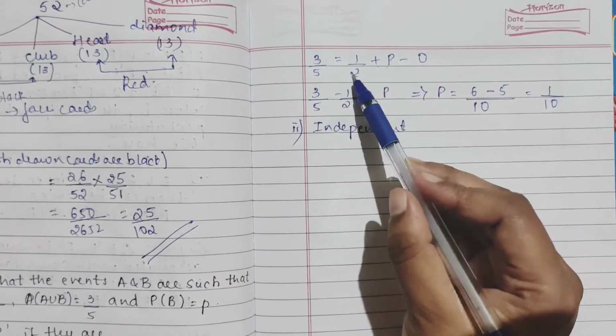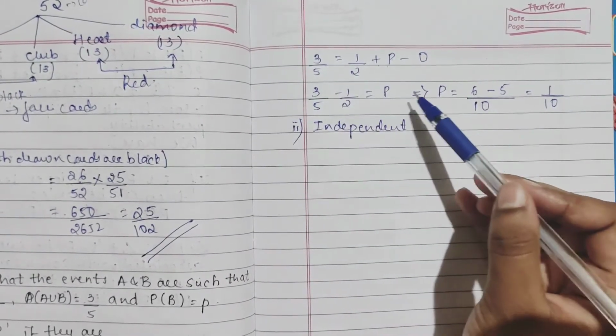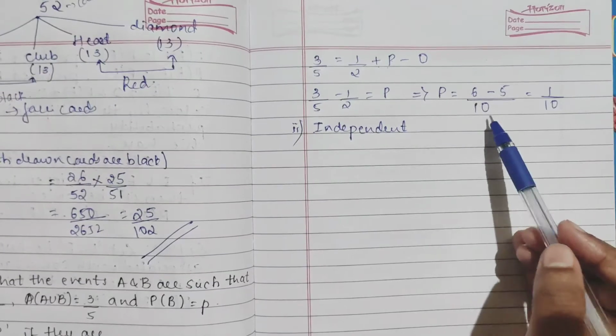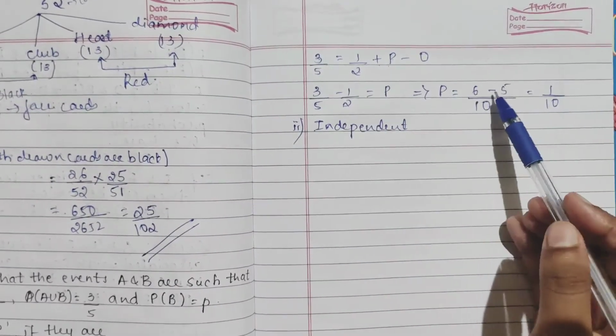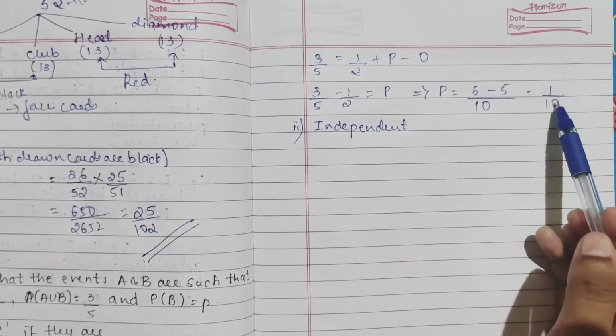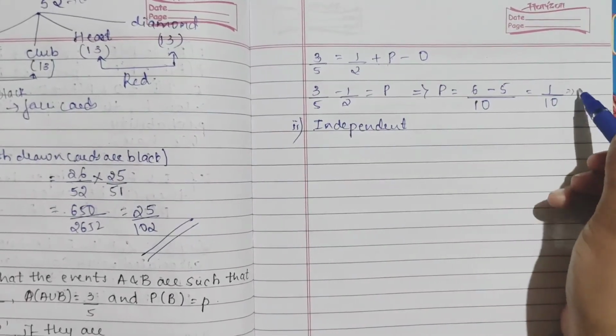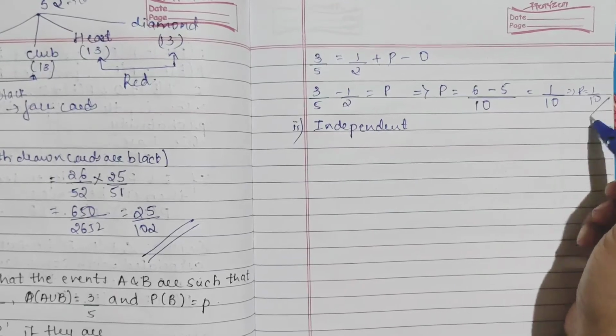So 3 by 5, take this to the other side, 1 by 2 equal to P. So P value will be what? Take the LCM, you will get 10. So multiplying here 2, 6, here multiplying 5, so 1 5 is 5, 6 minus 5 is 1. So P value is nothing but 1 by 10 when it is mutually exclusive.